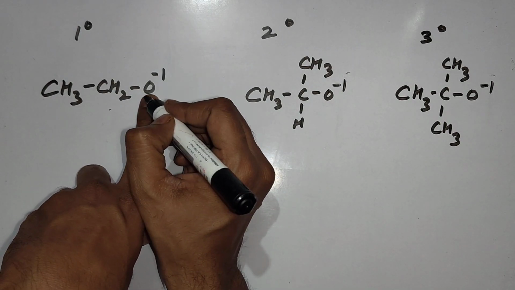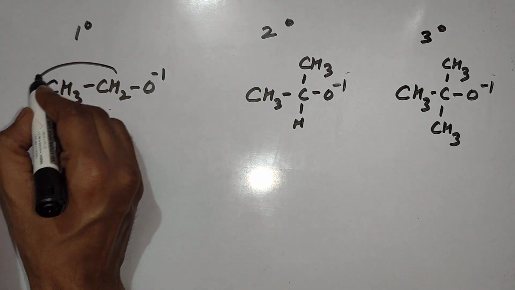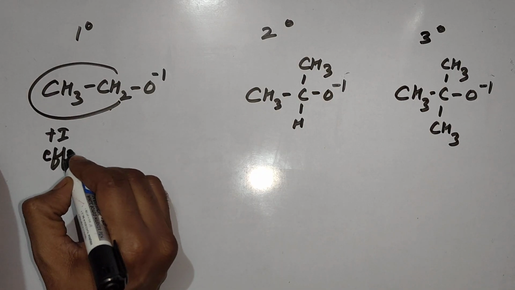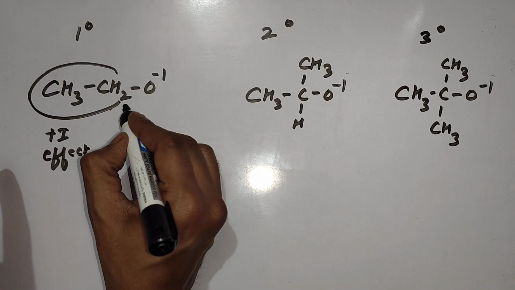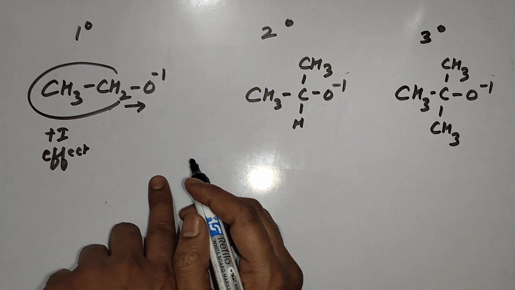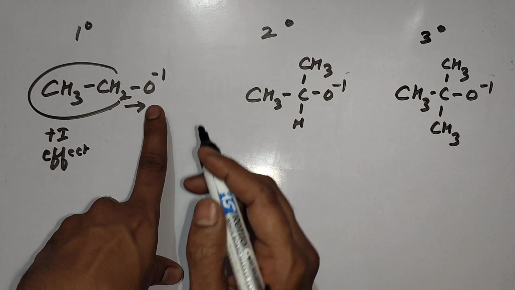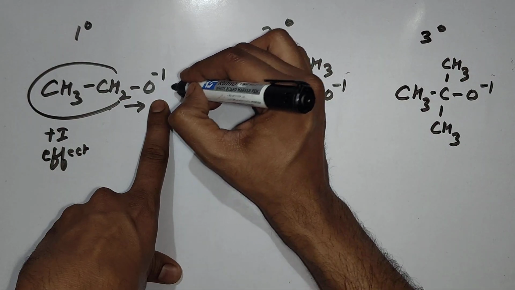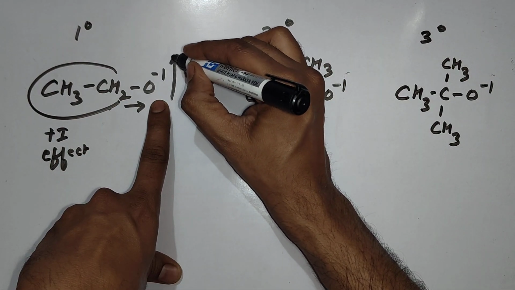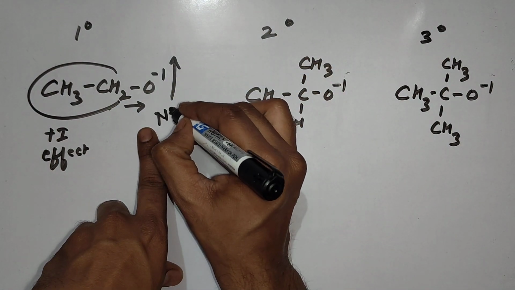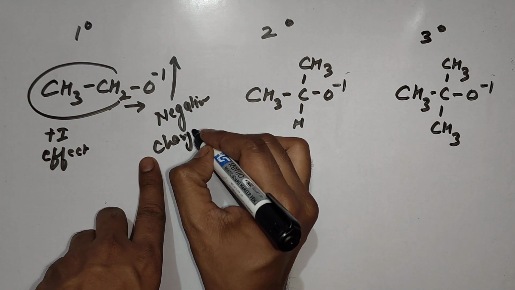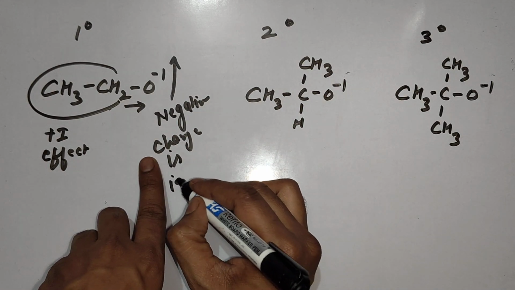This oxygen has a negative charge, and from the alkyl side, due to plus I effect, electrons are coming. Already oxygen is negative, so don't you think negative charge will increase? Okay, negative charge will increase.